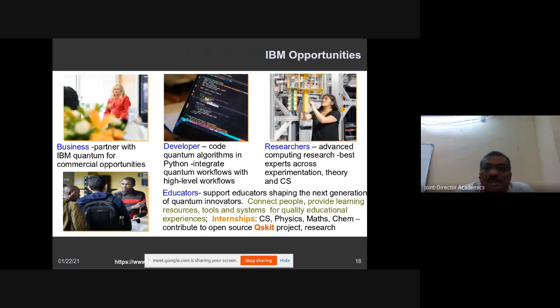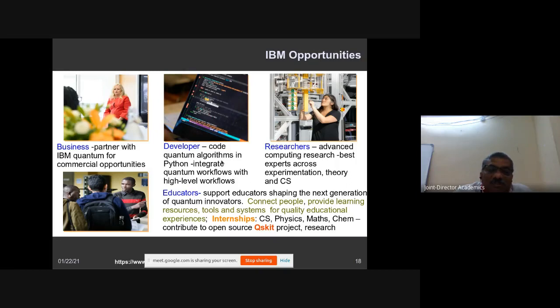And similarly, IBM is another major company working towards quantum computing, where IBM provides a lot of opportunities for business people, developers, researchers and educators. For business people, it provides IBM quantum computers for commercial applications. For developers, it will provide a lot of coded algorithms, and you can also code your own algorithms on that platform using a Python interface.